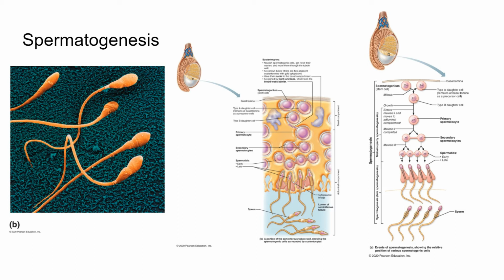These spermatids are non-motile at this point, meaning they can't swim. They have to go through maturation. The spermatid will elongate and turn into what we think of when we think of a sperm cell, with the tail and the midpiece.